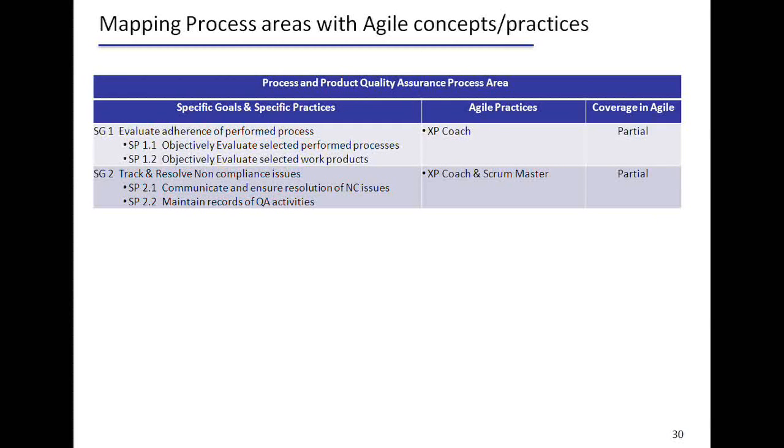PPQA, again, how do you evaluate adherence of performance process, and how do you track NCs, that is non-compliant issues? In agile or scrum, we have an agile coach or the scrum master who takes care of the entire scrum or extreme XP process.